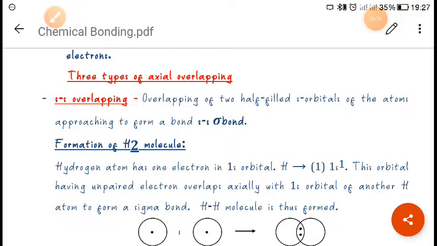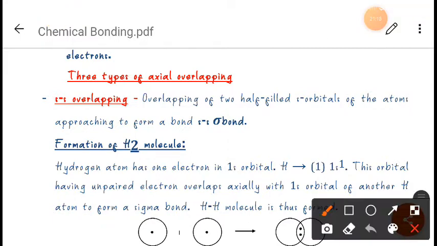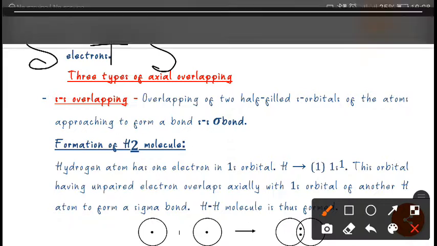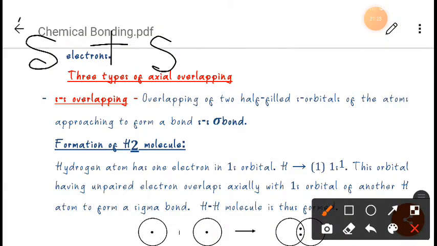Next is pp overlapping, which is the formation of pi bond. So we will discuss what is sigma bond and pi bond. Suppose we have here s orbital plus s orbital, and here suppose s orbital and p orbital. So what will happen?